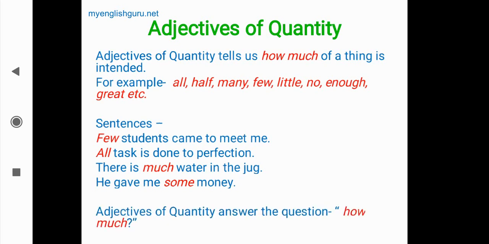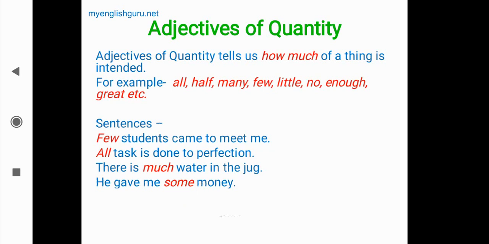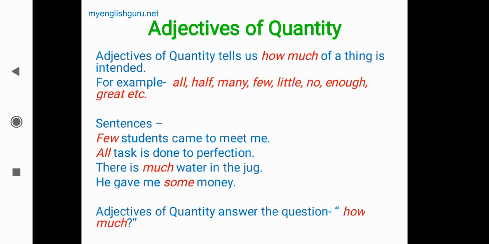So when we want to find out the type of adjective in a sentence, we have to ask this question: adjective of quantity answers the question, how much? If we ask how much to the sentence, the answer will be adjective of quantity. Like how many students came to meet me? Few. So the answer is few, adjective of quantity. All tasks, how many tasks? All tasks. How much water? Much water means sufficient water. How much money? Some money. We can get the answer, and that answer will be adjective of quantity.